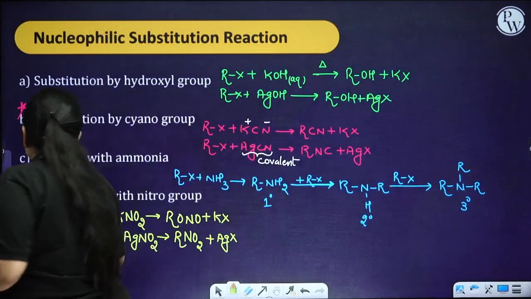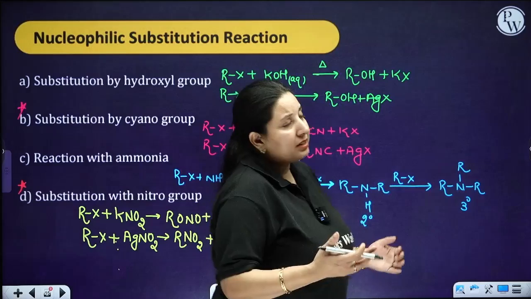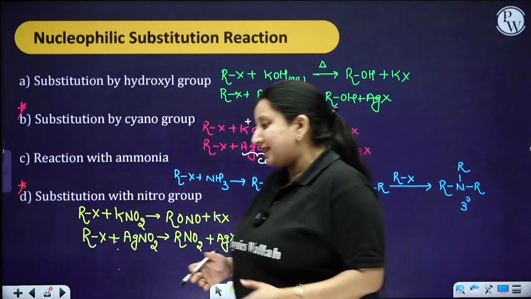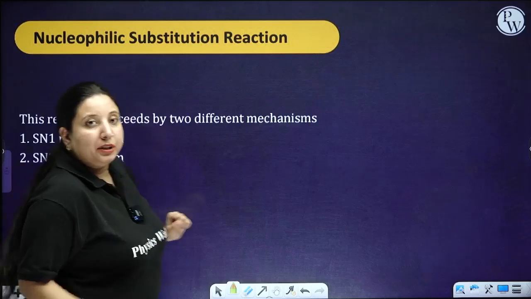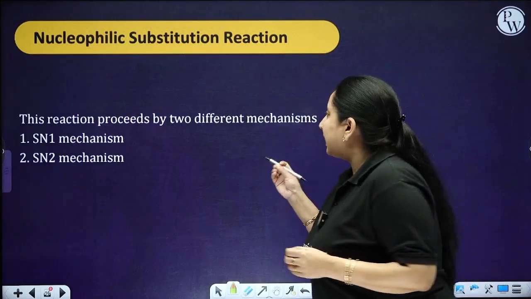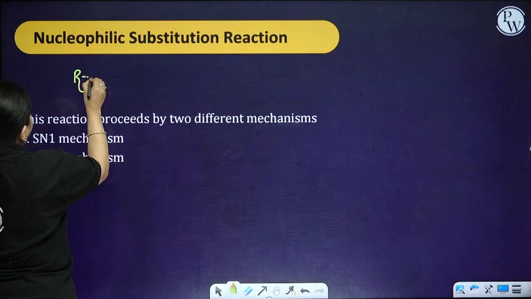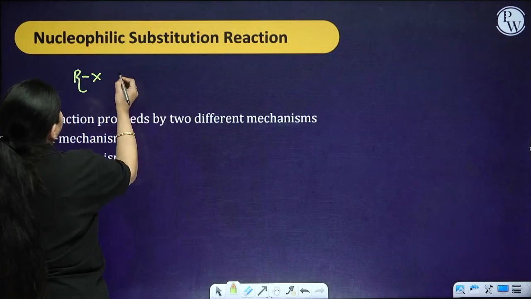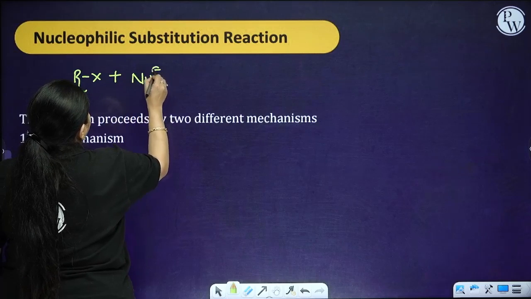Let's move ahead over here and see how this nucleophilic substitution reaction takes place basically. So when we are talking about the nucleophilic substitution reaction, as the name is saying, there will be the attack of the nucleophile. Like I am having the alkyl halide, as I am doing haloalkanes, haloarenes, nucleophile.